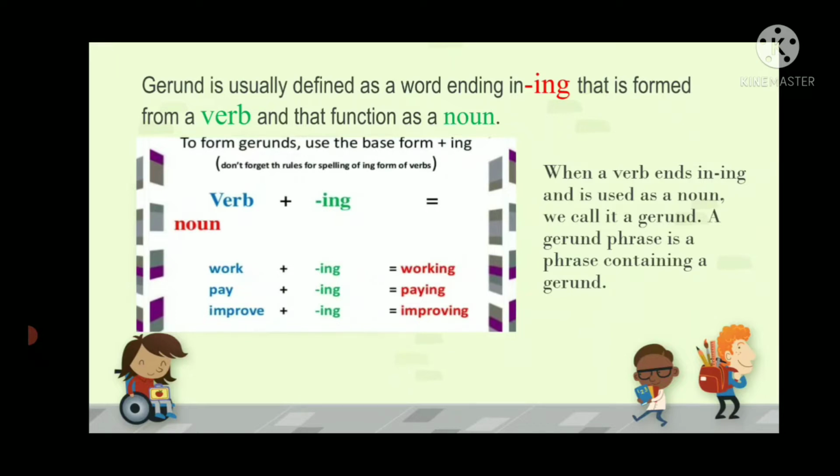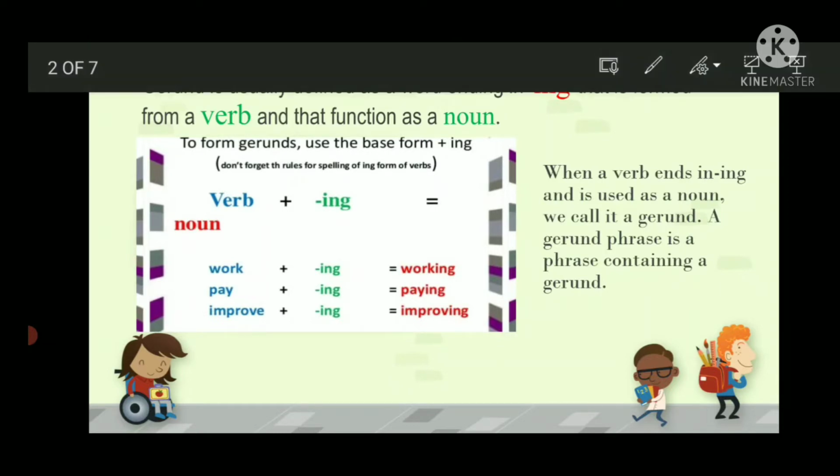Let's take example of work. Work is a verb, to work, it's an action. But when you add ing to it, it will become working. So working is not verb over here. Working is a gerund. Pay is a verb, but when you add ing to it, it will become paying, and paying is a gerund. Improve is a verb, but when you will add ing to it, it will become improving. So what happens, dear students, when a verb ends in ing, remember this, ing, and it is used as a noun, we call it as a gerund.